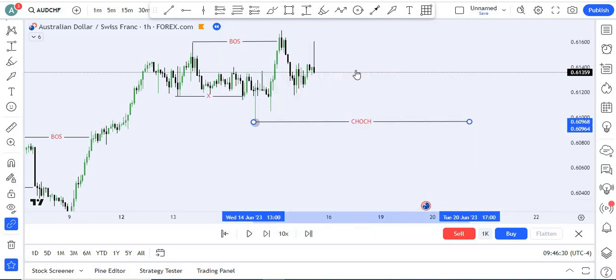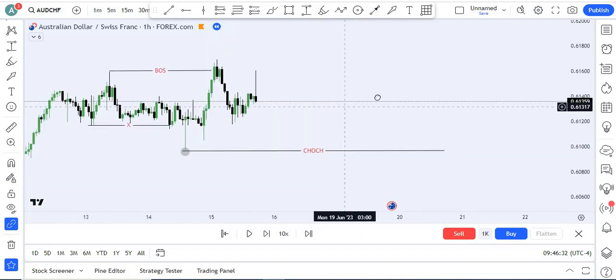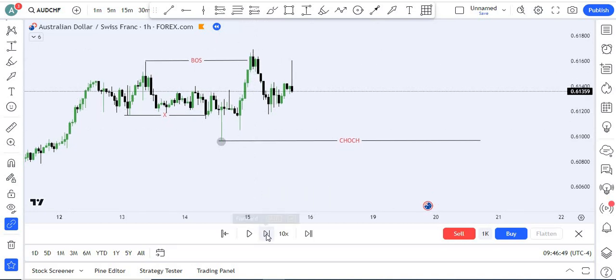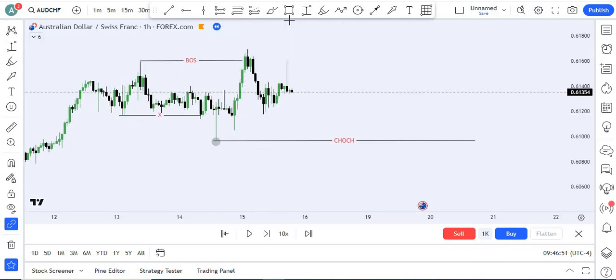After the change of character, our higher high is still not confirmed. Why? Because in this leg we have only one pullback. If price takes this one, then our higher high is confirmed, otherwise it's not. So let's see if price makes a new higher high or takes this one.